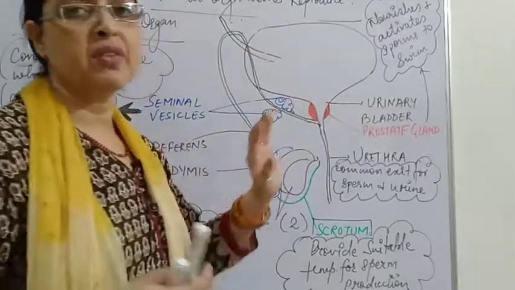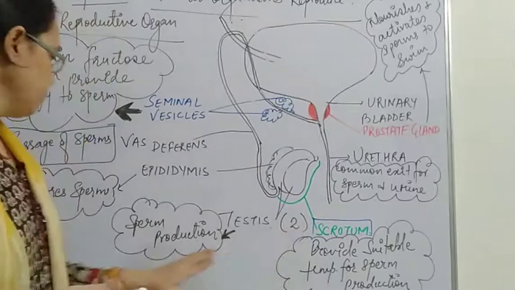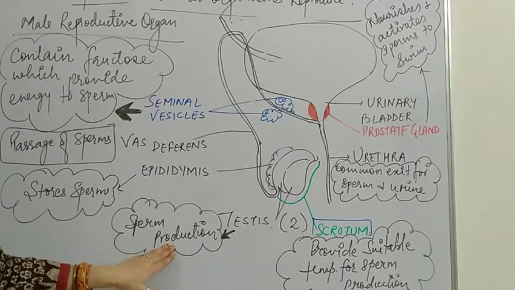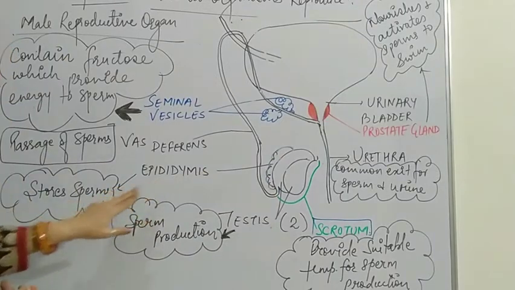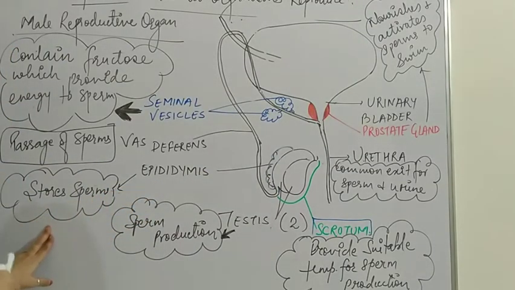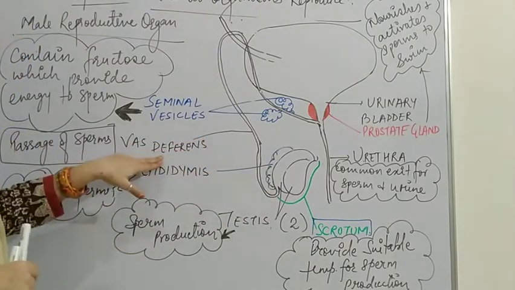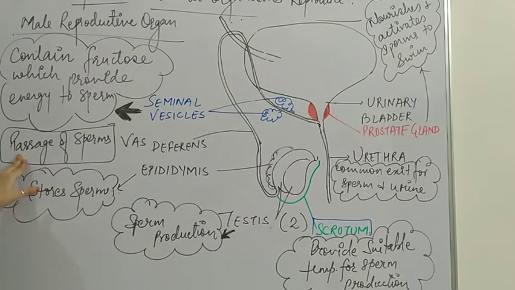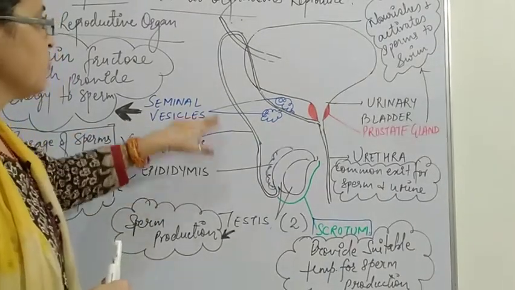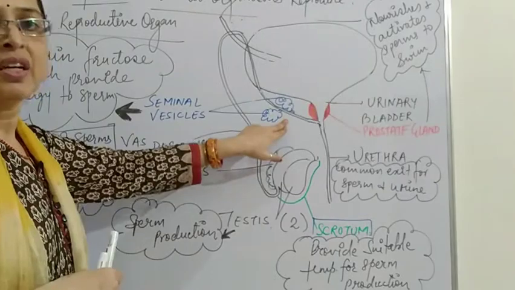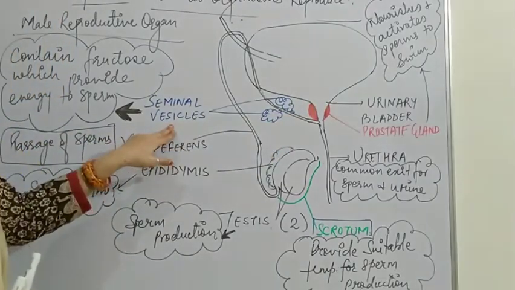Now here, one by one, we look at the functions. First of all, the testes, which are two. Sperm production occurs in the testis. Then comes the epididymis, which stores sperms temporarily. Then from the epididymis sperm enter the vas deferens, which is the passage of sperms to the abdomen, where the secretions of the seminal vesicles are there.